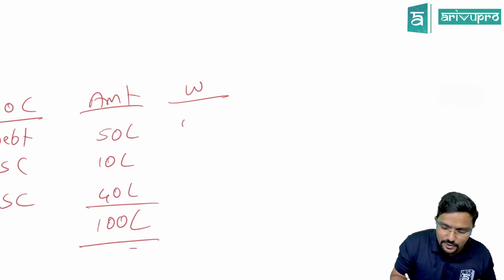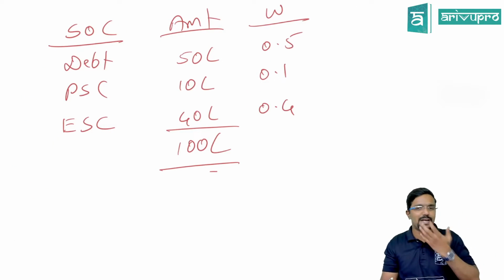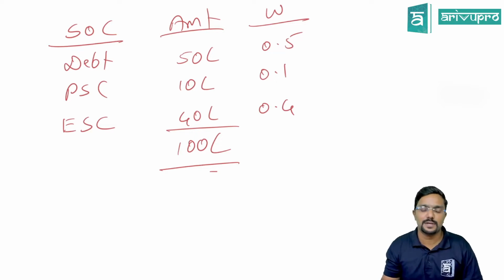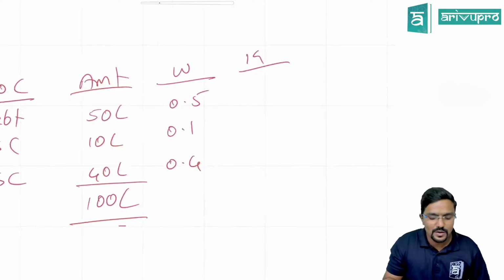50 by 100, 0.5. 10 by 100, 0.1. 40 by 100, 0.4. Hope you understood how to calculate. This is the weight of debt, preference share capital and equity share capital. Next, cost. Cost they have only given.